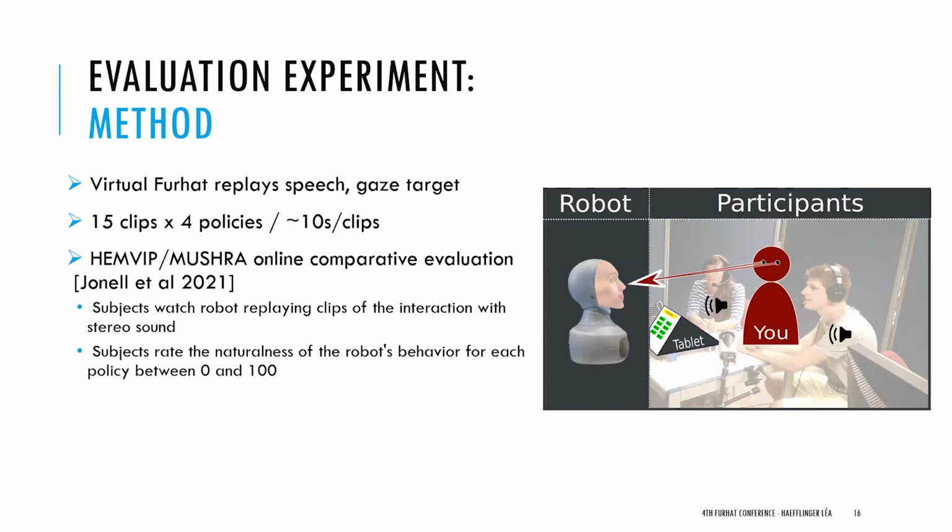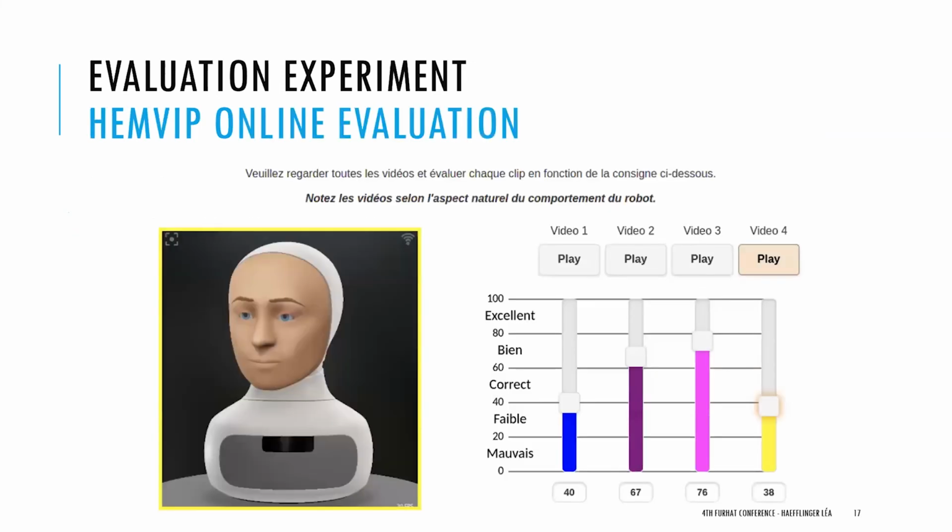The subject is in the middle, facing the robot, and has the sound in stereo to understand the context and know who is talking at each moment. In total, 50 subjects did the experiment.